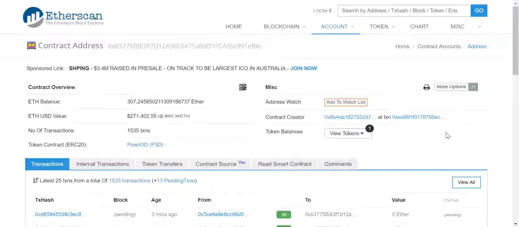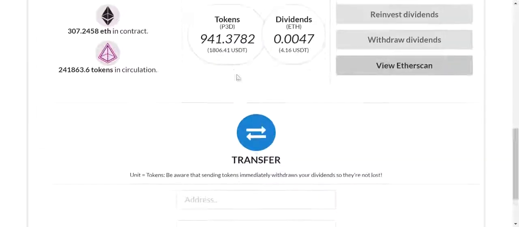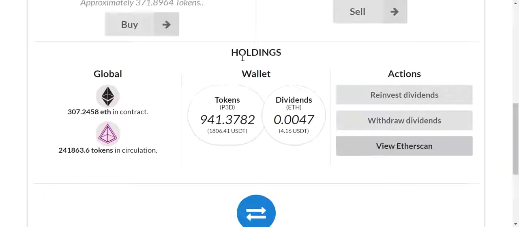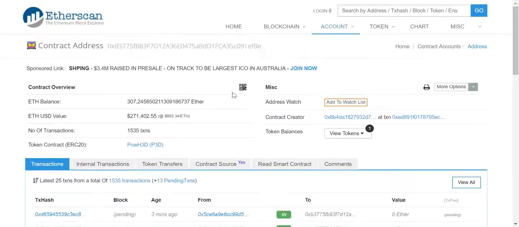Another thing is, you can transfer your tokens. These tokens here, you can transfer them to someone else. Like I could send someone some of these tokens and they start earning dividends, so you can give them as a gift. You can transfer them to an Ethereum address and just hold them, I don't know why you would do that, but you can. So here's the Ethereum Blockchain Explorer.